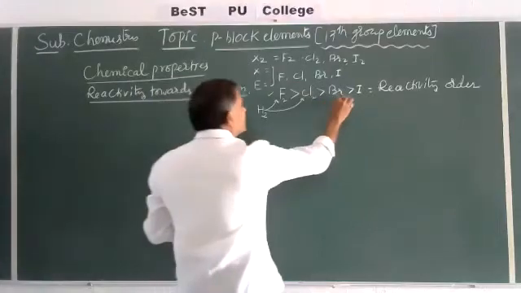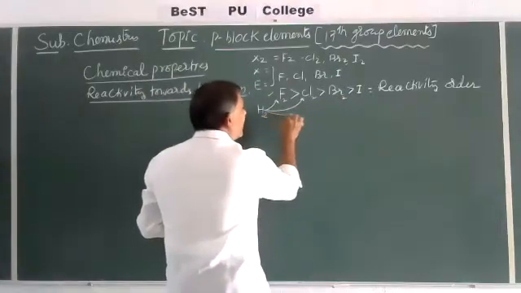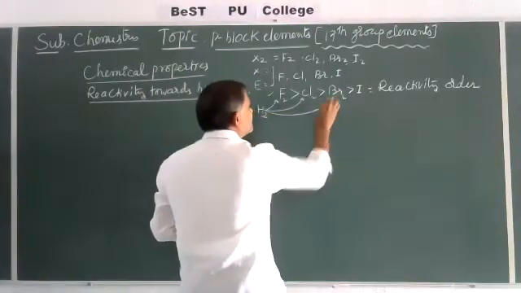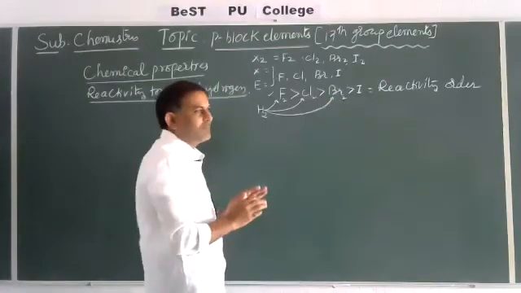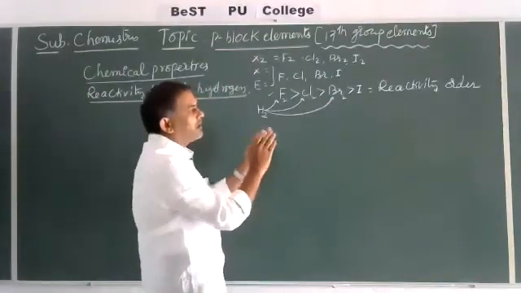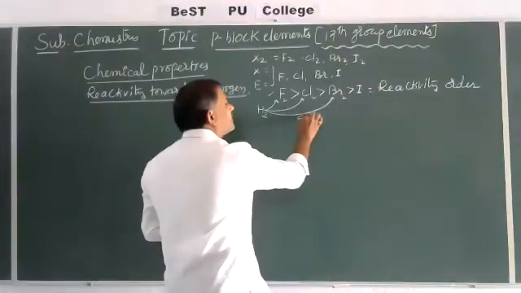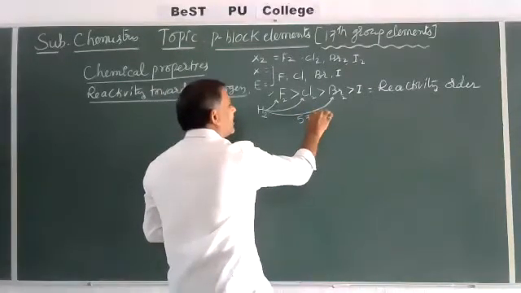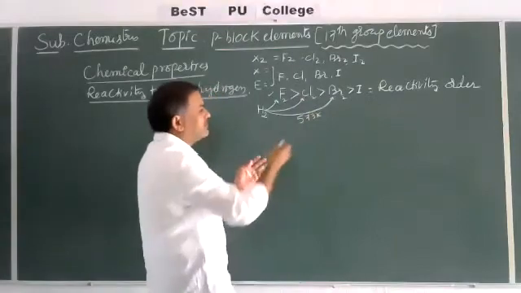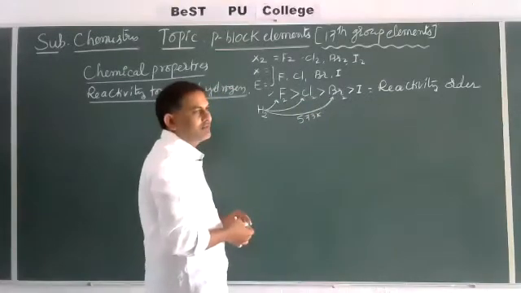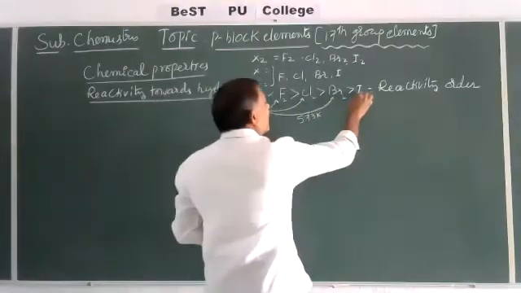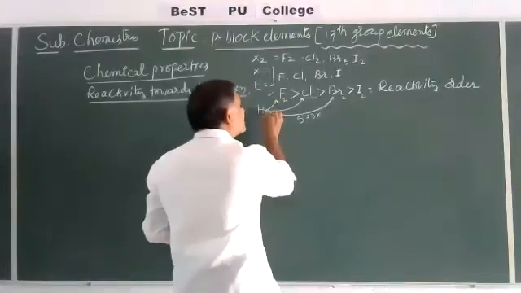Then the reaction between bromine and hydrogen is very slow, even in the dark or in the open. That's why a temperature of nearly 573 kelvins, or 500 to 570, is required. Now iodine is again less reactive.